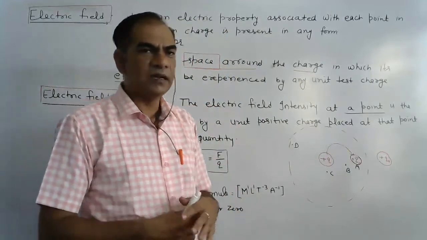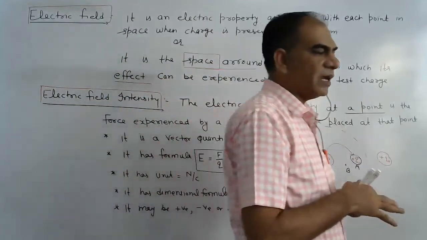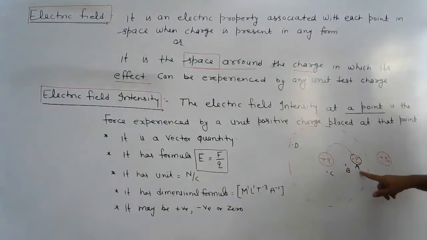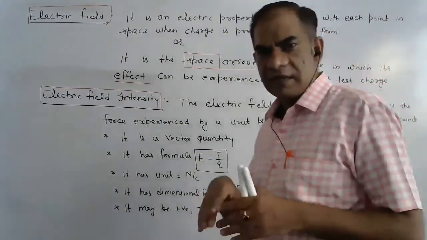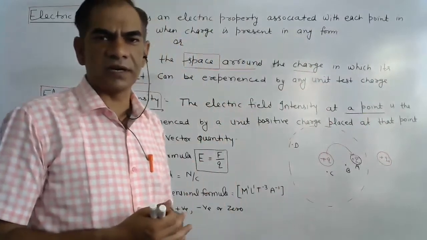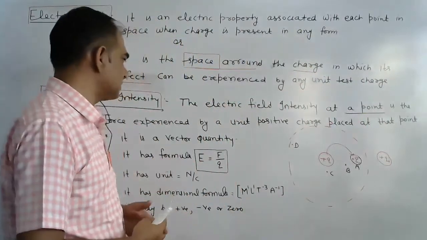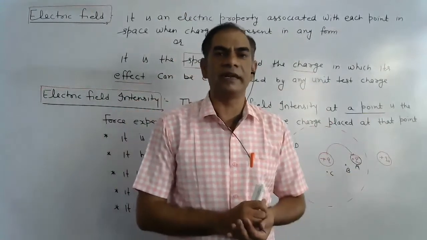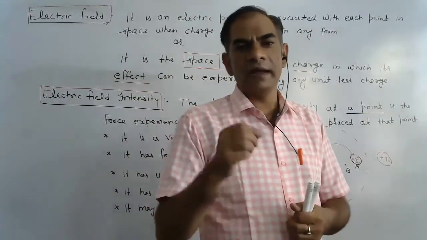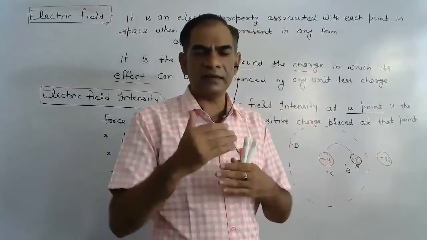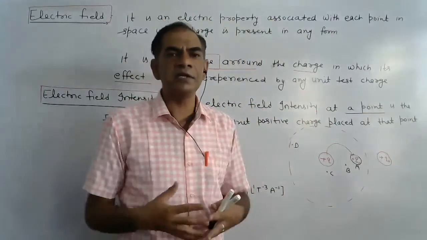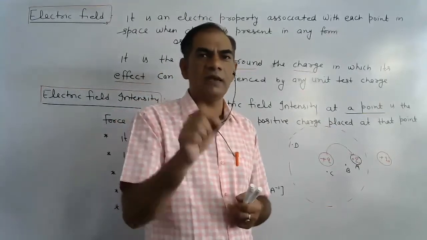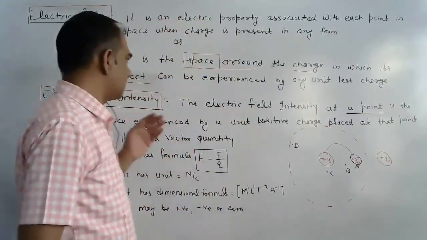So electric field is the whole of the electrical effect. We can say that this is also inside the field, this is also inside the field, this is also inside the field, this is also inside the field, because they lie in the space in which its effect can be noted. But the basic difference is that at point A, point B, point C and point D, there are different values of electric field strength. So with the variation in the point and the variation in distance, the magnitude of the electric effect changes, and at a particular point the value of electric field strength is known as electric field intensity.